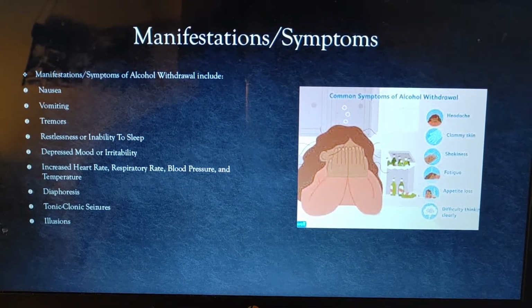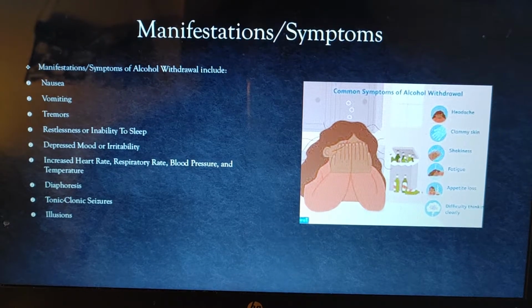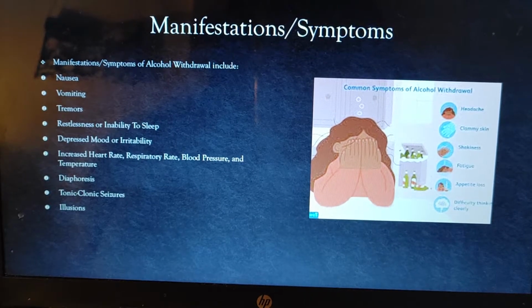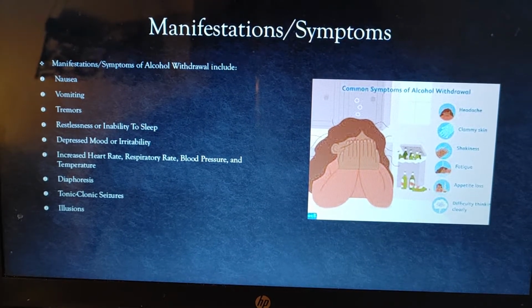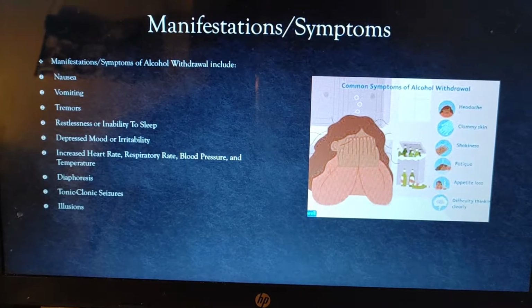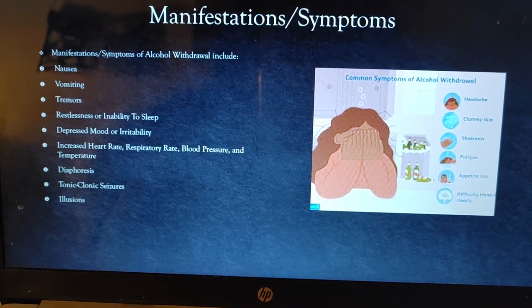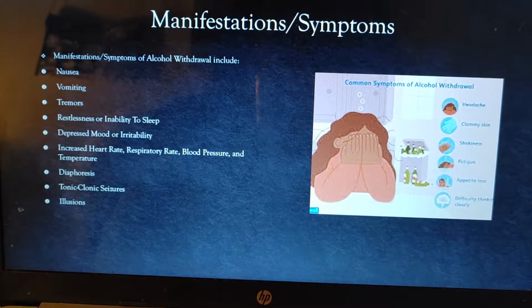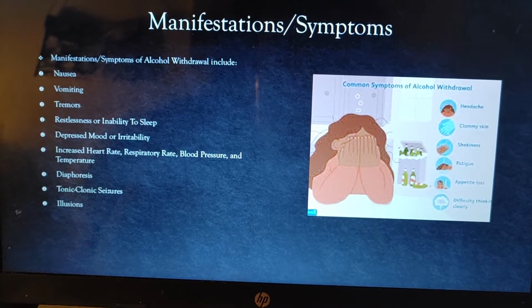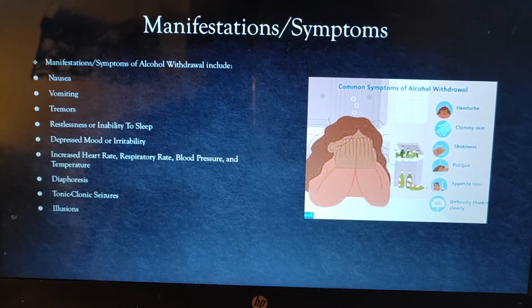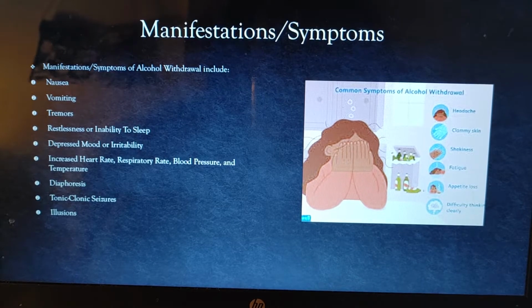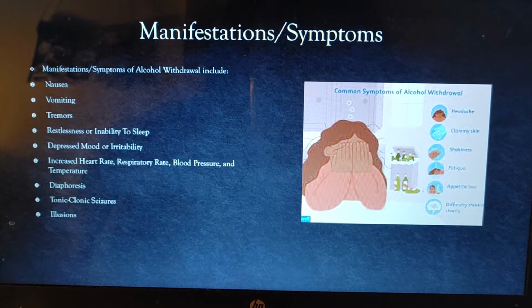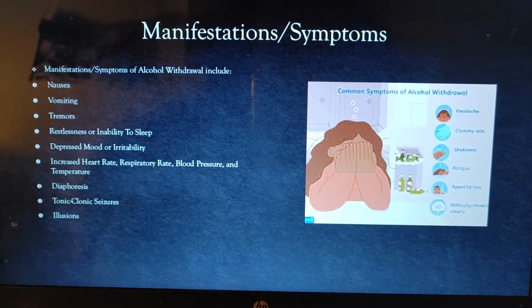Manifestations or symptoms of alcohol withdrawal include nausea, vomiting, tremors, restlessness, or the inability to sleep, known as insomnia, depressed mood or irritability, increased heart rate, respiratory rate, blood pressure, and temperature. A normal heart rate is between 60 and 100 beats per minute. A normal respiratory rate is between 12 to 20 breaths per minute. Blood pressure is normally between 90/60 and 120/80. And a normal temperature reading would be from 96.8 to 100.4. Diaphoresis or sweating, tonic-clonic seizures, and illusions.